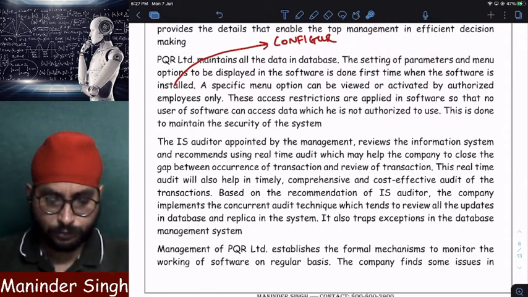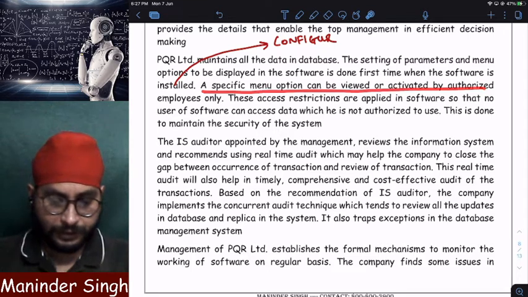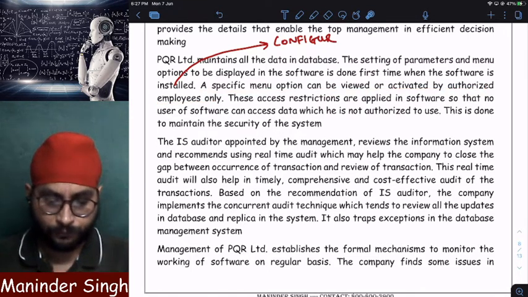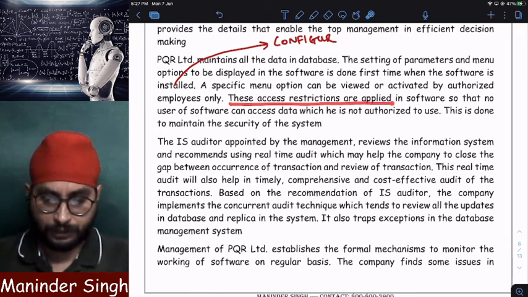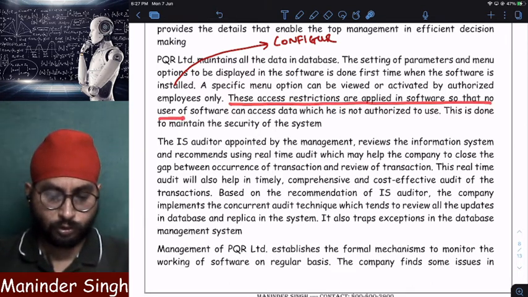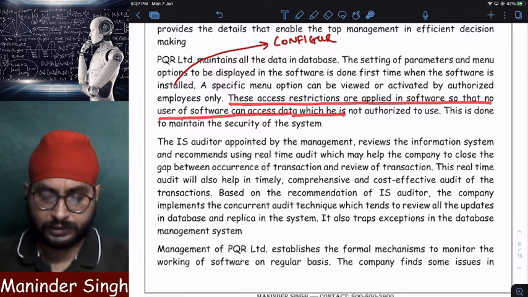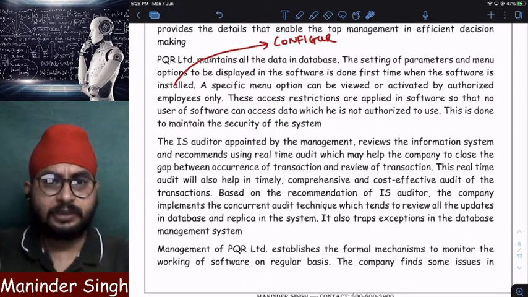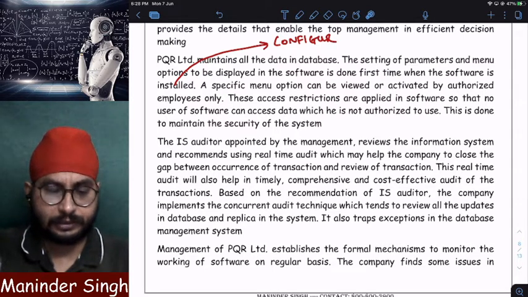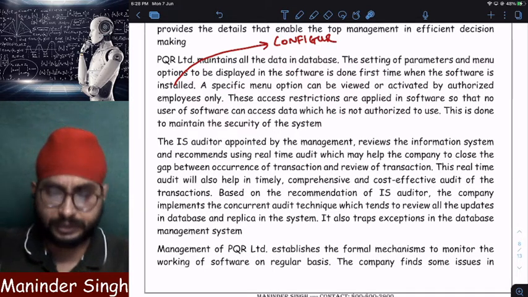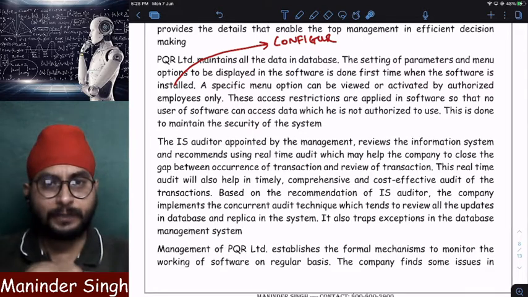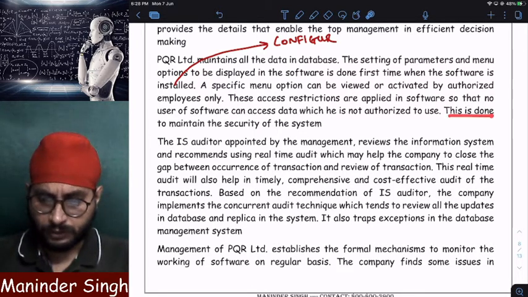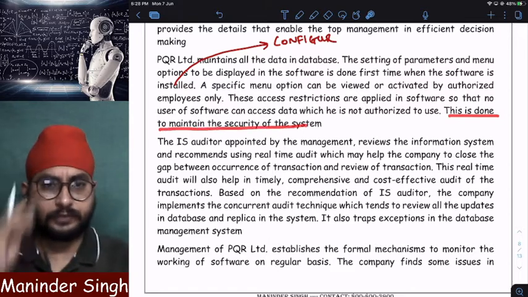A specific menu can be viewed or activated by authorized employees only. Means unauthorized employees cannot activate any menu. These access restrictions are applied in the software so that no user of the software can access data which they are not authorized to use. Means a salesperson cannot access purchase data, a purchase person cannot access marketing data, a marketing person cannot access other data. So only the department which is authorized to access the data is accessing it. Good control. This is done to maintain the security of the system.